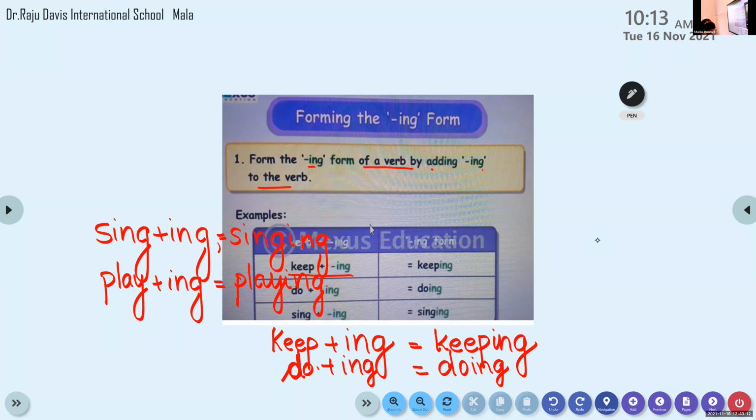If you are finished, let's move on to the next slide. Finished? Yes, have all of you finished? Have all of you written the 4 words?